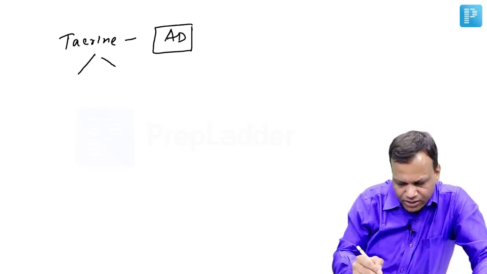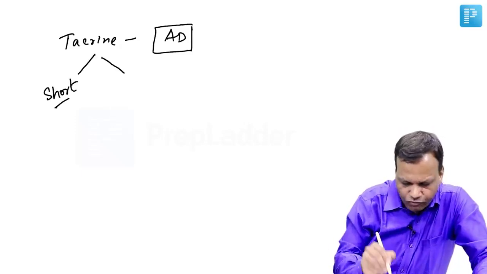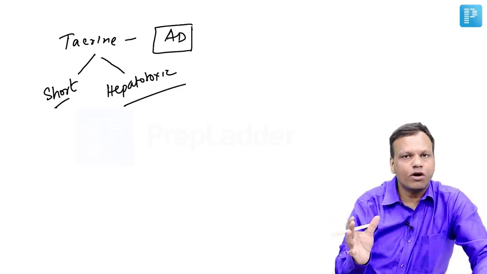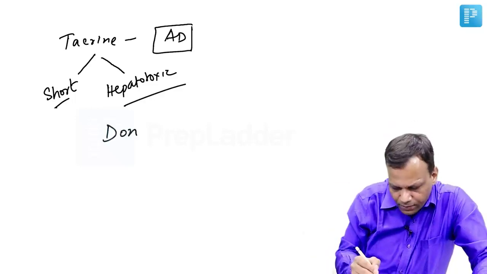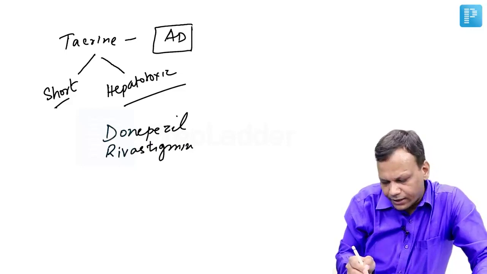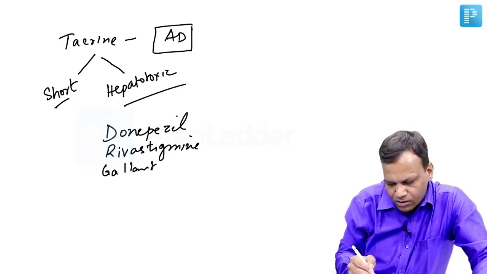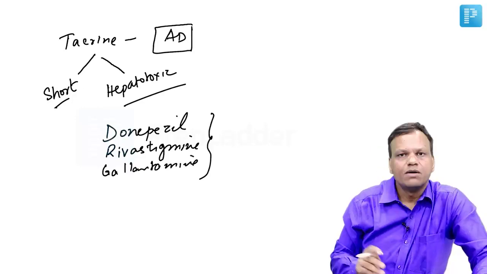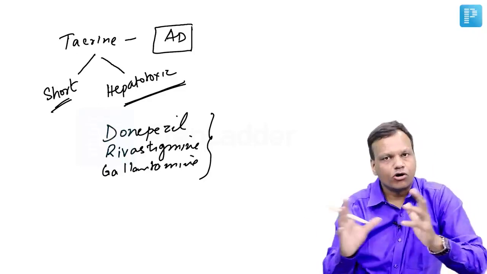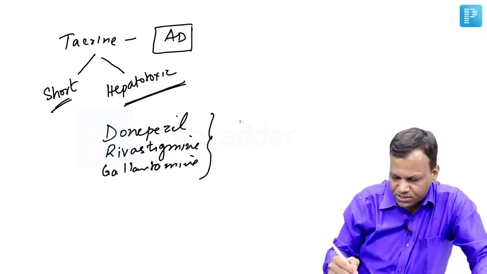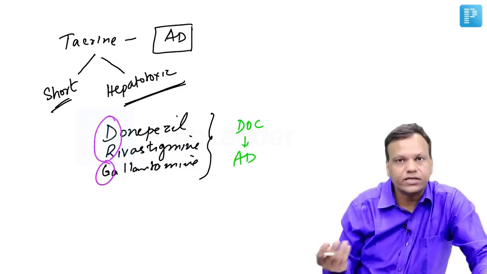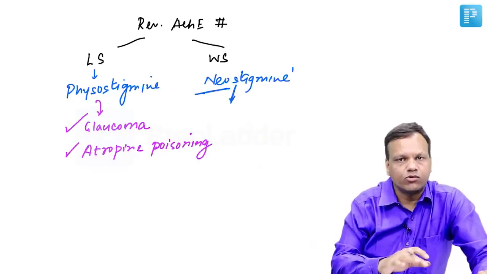Tacrine was the drug of choice, but it had two problems. One, it was short acting, so it needed to be given 4 times a day. And second, it was hepatotoxic. So we developed new drugs which did not have these two problems. So they are now the drug of choice. They are donepezil, rivastigmine, and galantamine. These are also lipid soluble acetylcholinesterase inhibitors, but they do not cause hepatotoxicity, they are long acting, and they do not cause much side effects. So these are the drugs of choice for Alzheimer's disease. They increase the memory, and you can remember from my name, they are called Dr. Govind drugs. Okay, so these are the lipid soluble acetylcholinesterase inhibitors.